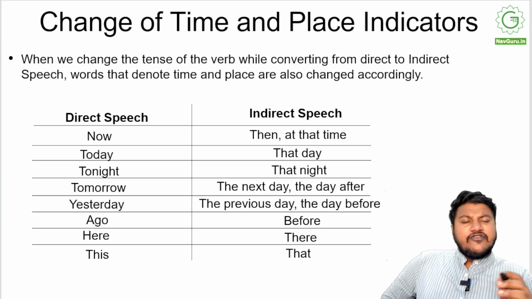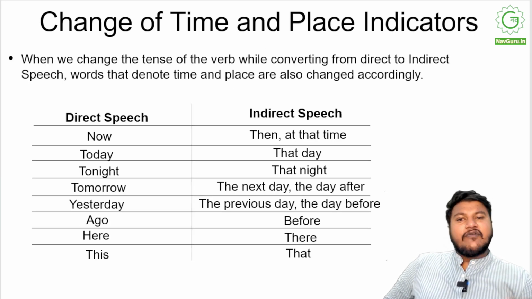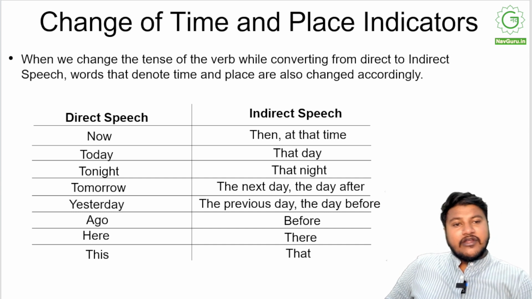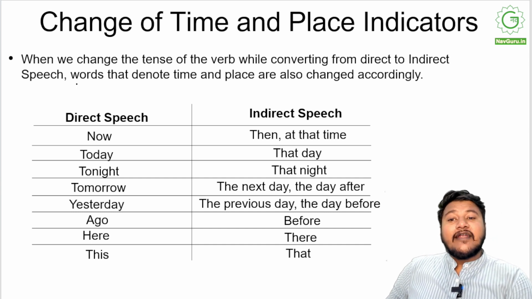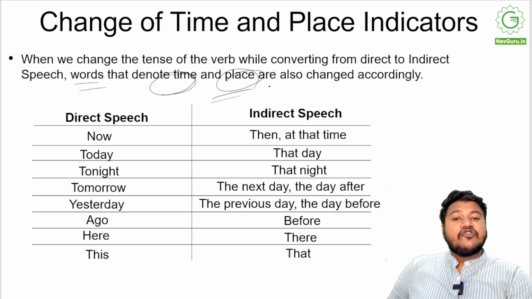Moving on, the change of time and place indicators. So when we change the tense of the verb while converting from direct to indirect, words that denote time and place, like if you saw today became that day, they will also change accordingly.